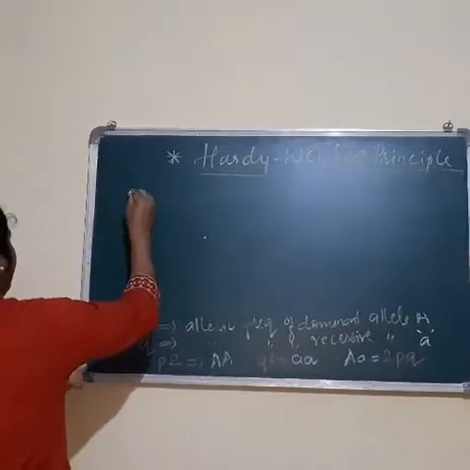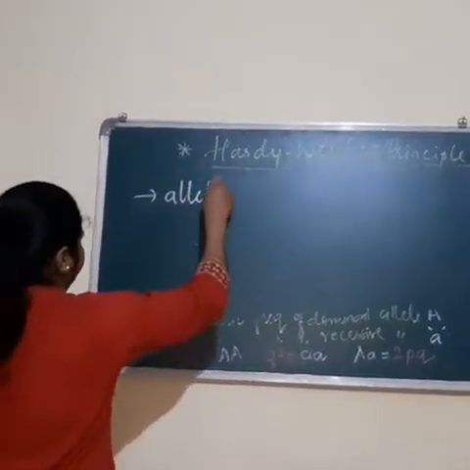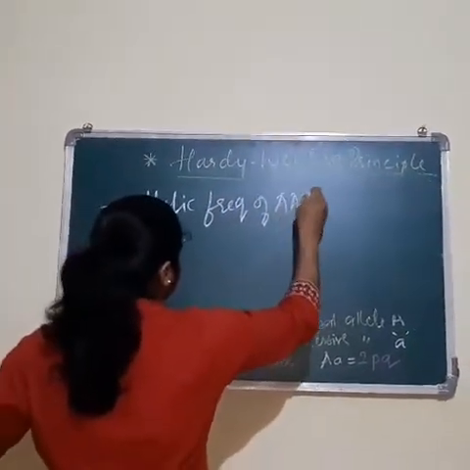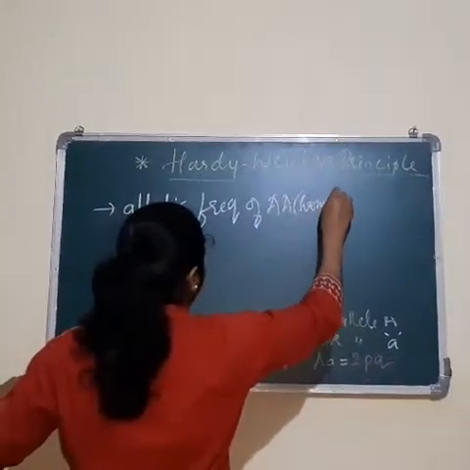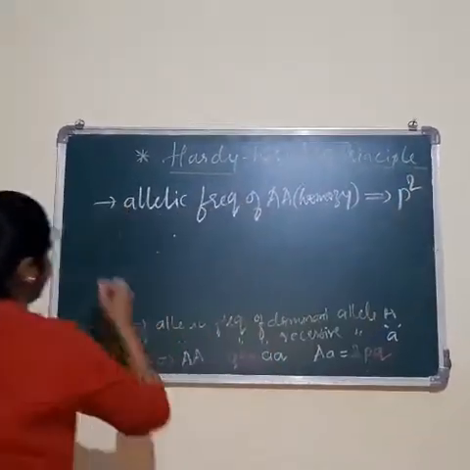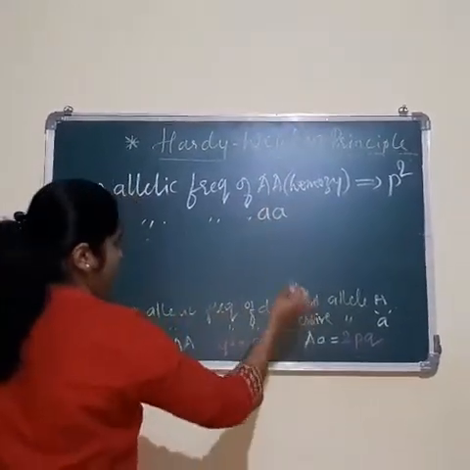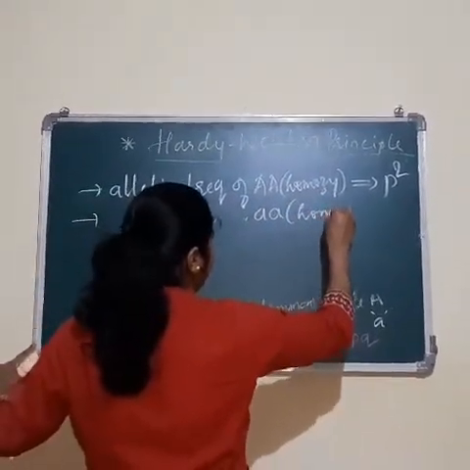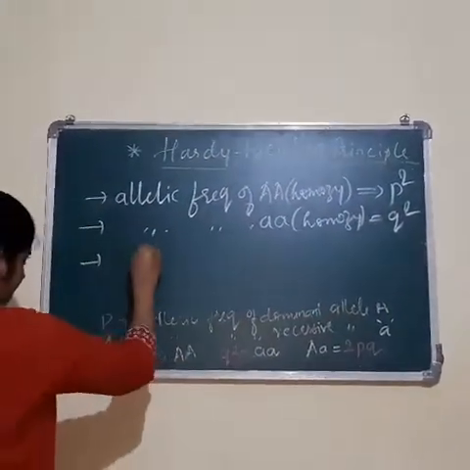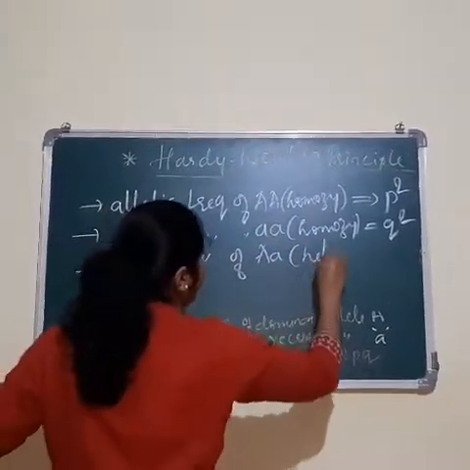P square is the frequency of AA, that is 2 dominant alleles in the homozygous condition. Whereas the frequency of small a, the recessive alleles in the homozygous condition, can be written as Q square. Then the frequency of capital A, small a is the heterozygous condition.